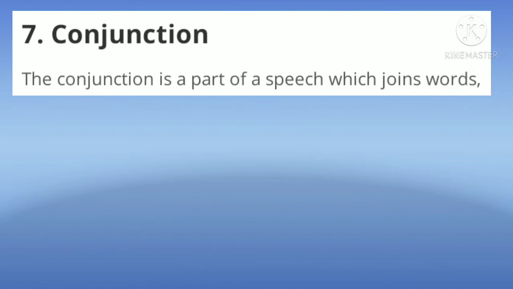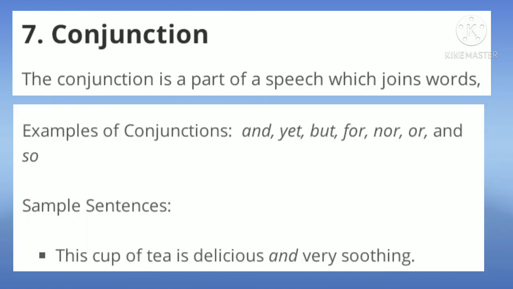Seventh one is conjunction. Conjunction is that part of speech which joins two words, or in other simple words, we can say that it makes the combining of sentences easy. For example, and, yet, but, for, nor, or, and so. These are some conjunctions used in sentences. For example, this cup of tea is delicious and very soothing. In this, and is used as a conjunction to join both the words.